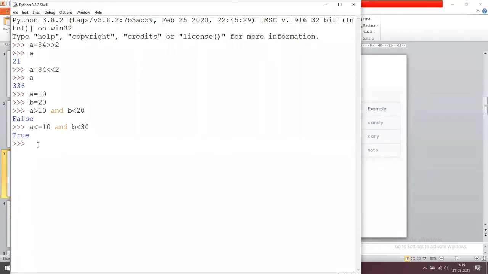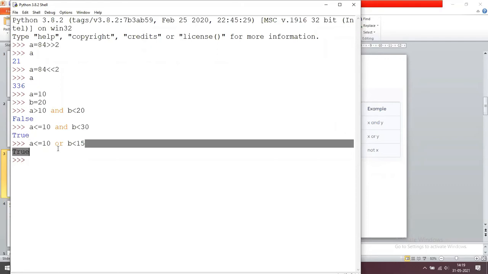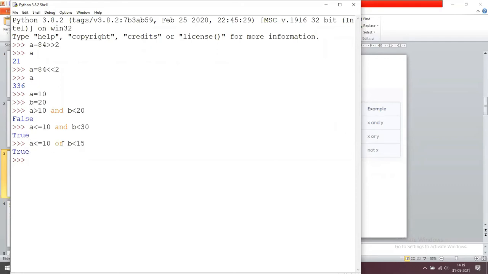Similarly, I am using A less than or equals to 10 or B less than 15. What is the B value? The B value is 20, but here I am giving B less than 15. If I press enter, now it returns true. Why? One of the expressions is true, so the entire expression will be true when you are using the OR operator.